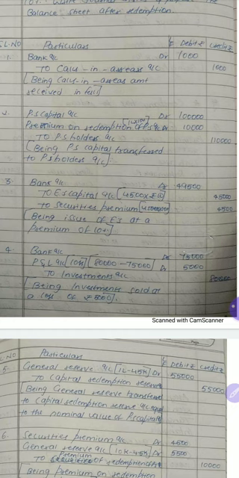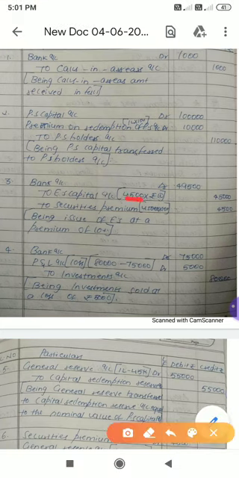Please, whenever you get a question like this, look at the question: is there any issue of new shares? Yes, of course, the company is issuing 4,500 equity shares of rupees 10 each at a premium of 10%. 4,500 into 10, we get 45,000, and security premium 10% of 45,000 is 4,500. Adding, we get 49,500. The entry will be Bank account debit 49,500, to Equity share capital account 4,500 into 10, 45,000, to Security premium account 4,500. Done.